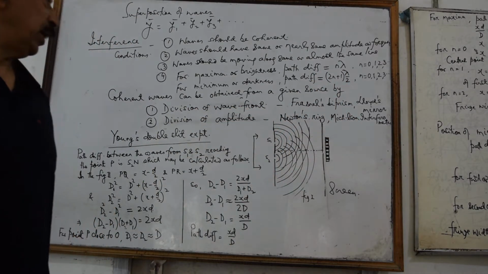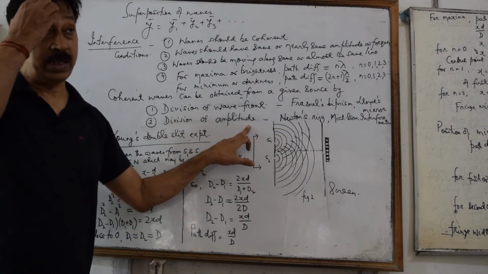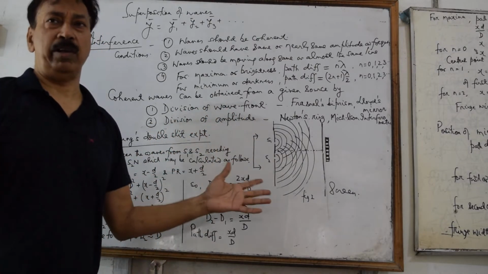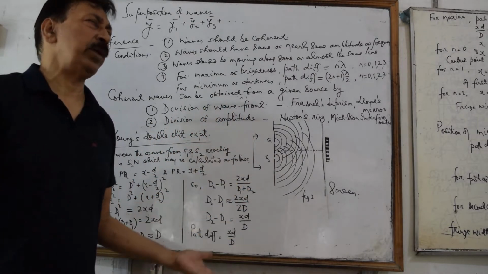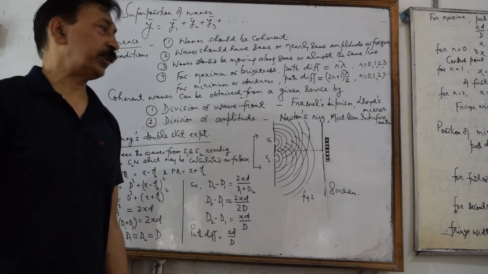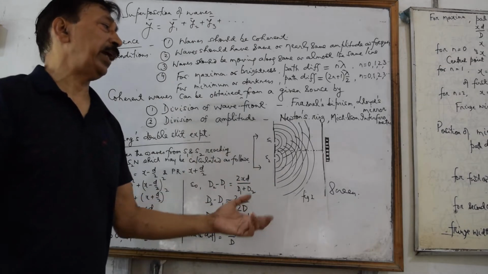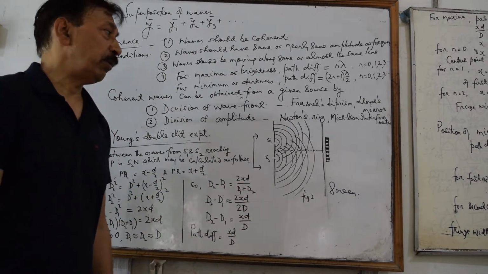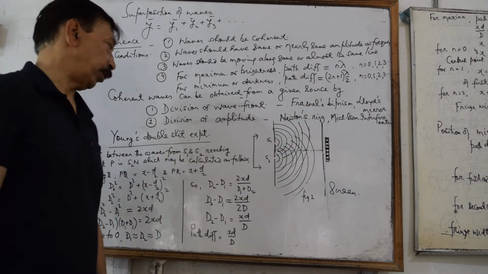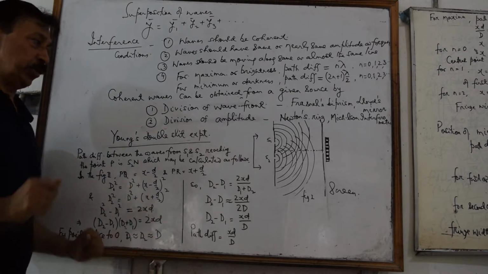The second method is division of amplitude, in which the amplitude of the incident wave is divided into two parts, which again travel different distances. This can be done by partial reflection or refraction, and they reunite again to produce the interference phenomena. This is what happens in the case of Newton's rings and the Michelson interferometer. Now, Young's double slit experiment is what we talk about.